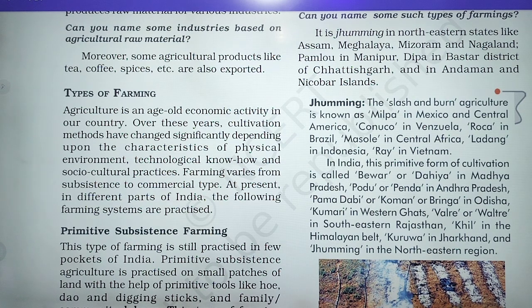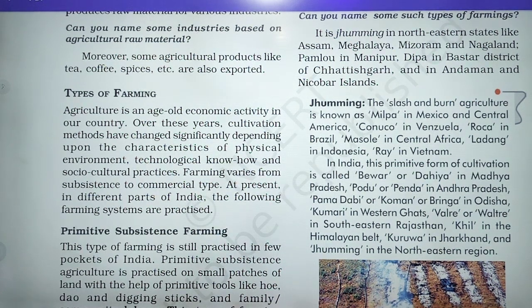Now with the help of technology we change the method of cultivation. So we cannot compare today's agricultural process with past decades, because it is too different.